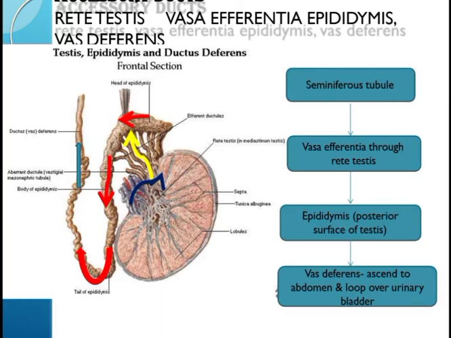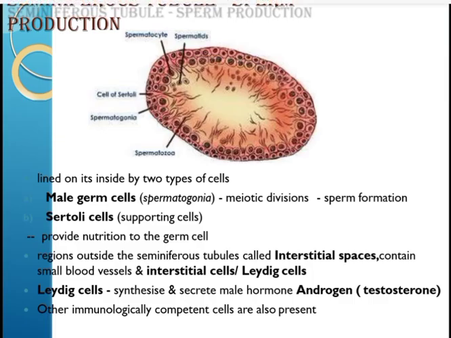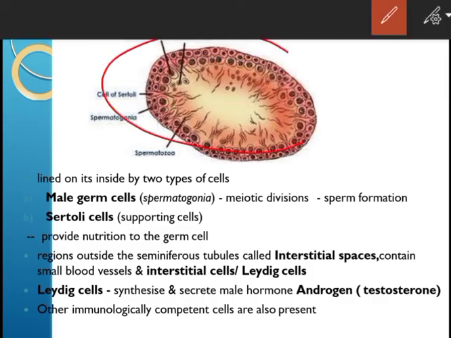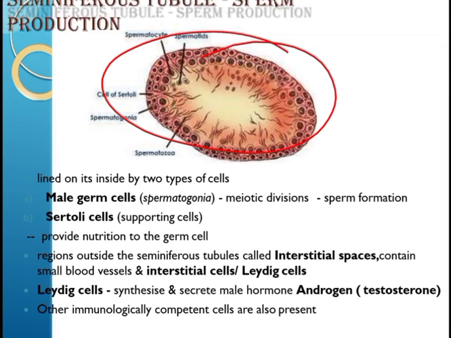This is the diagram, or you can say it is the diagrammatic sectional view of seminiferous tubules. So, the majority of the cells are male germ cells and produce spermatogonia by mitotic division, which further grow into primary spermatocytes.